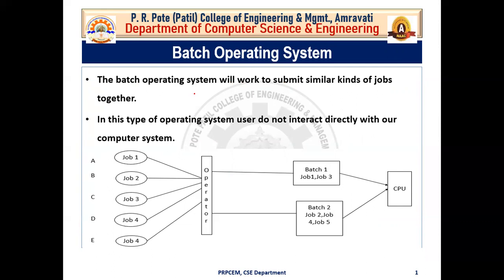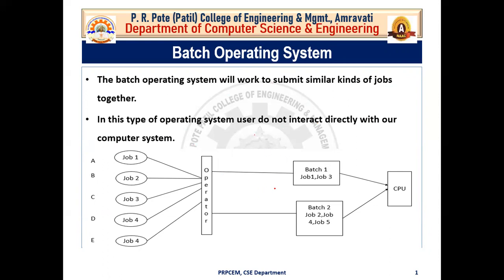Batch operating system submits similar kinds of jobs together at one place. In this type of operating system, users do not interact directly with the computer system. Now let us understand it by the given diagram.